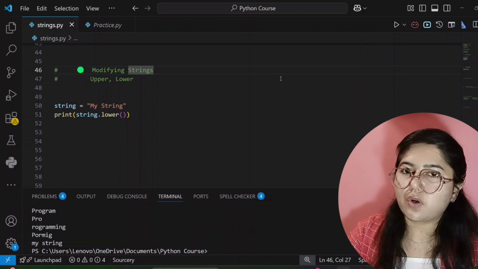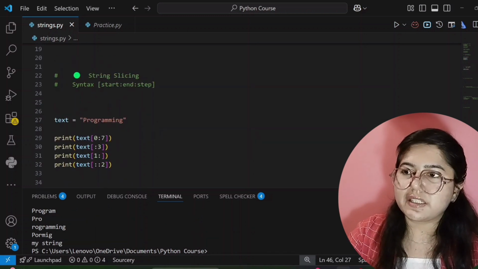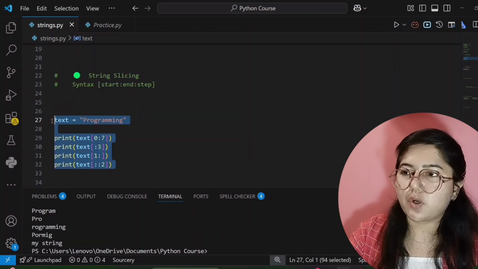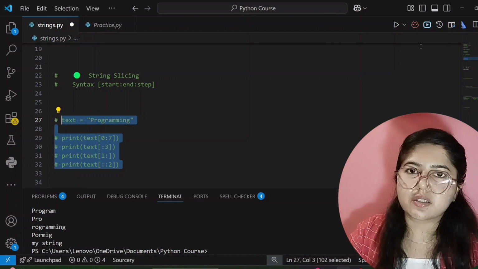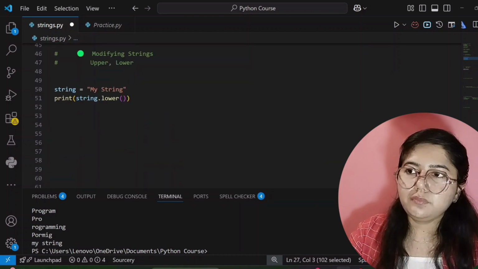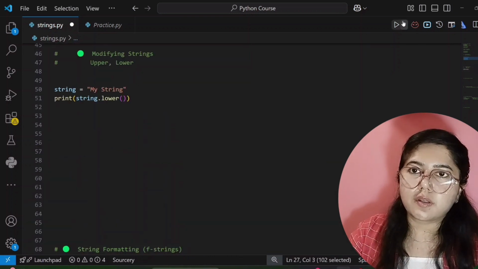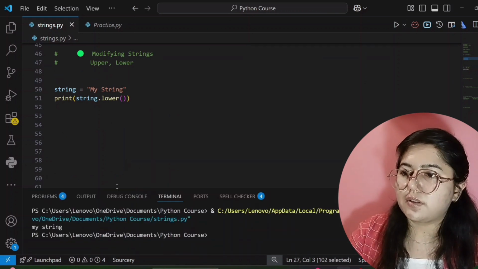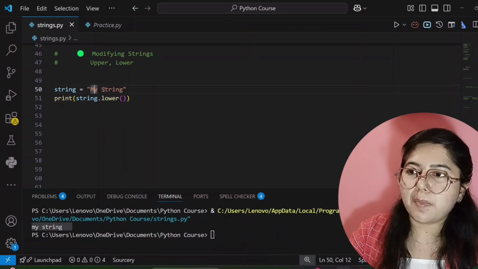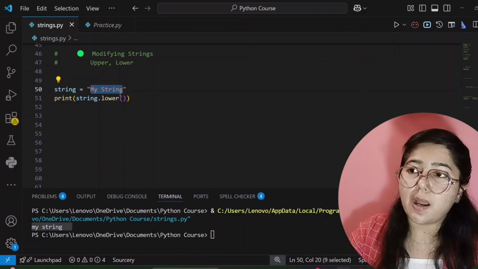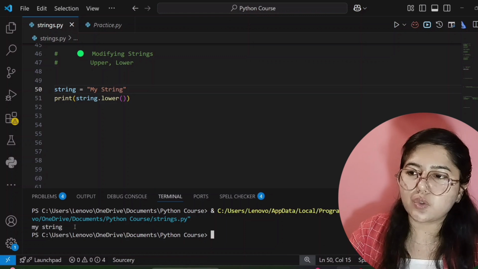I have not commented out that earlier code. Let me comment it out first and then run this code again. So it has converted our M and S, which were in uppercase, into lowercase, along with the complete string, which was already in lowercase.